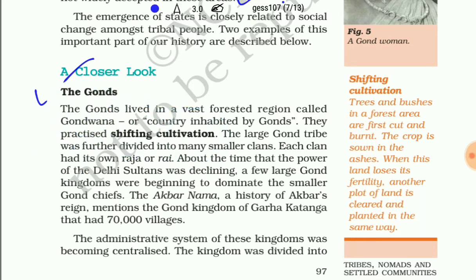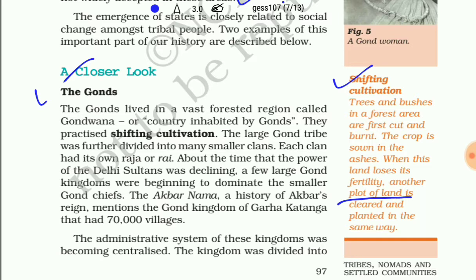In this kind of cultivation, the trees and bushes in a forest area of the surrounding are first cut and then burnt. The crop is sown in the ashes, and when this land loses its fertility, another plot of land is cleared and planted in the same way, and the people from that location move to the other location and again do the same practice. So this kind of cultivation is known as shifting cultivation.